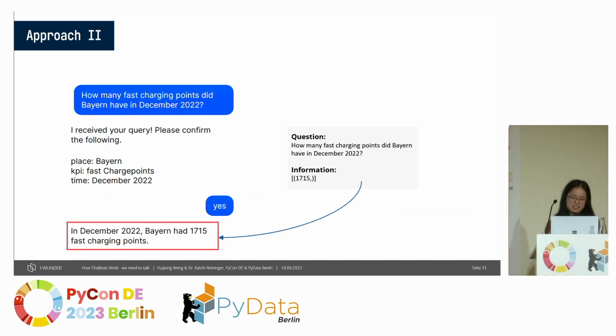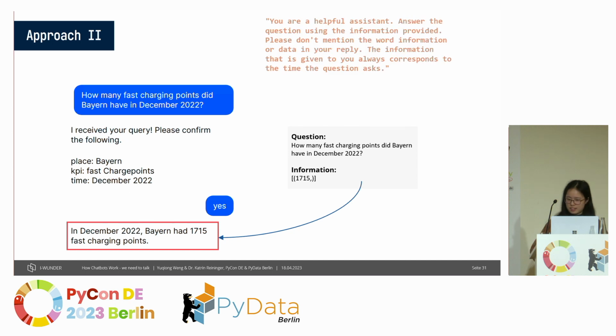I also tested the second approach, where the data that we give ChatGPT is the question from the user, as well as the raw data that we get back from the database. It is not pre-processed, and we can see all the brackets around the numbers. But surprisingly, ChatGPT can extract the numbers from it and also give us the correct response.